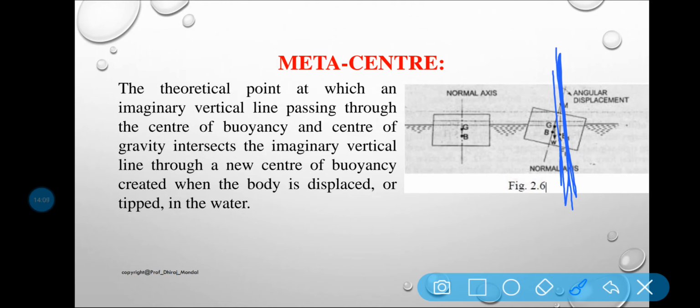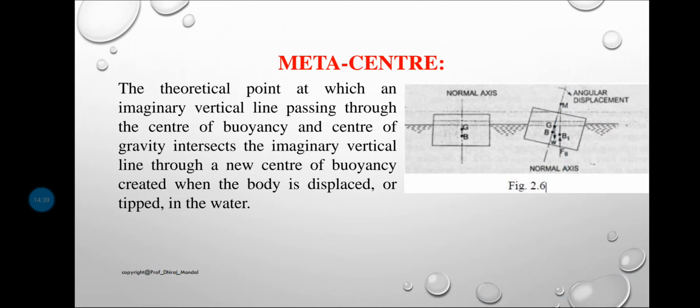Okay, so that is why the metacenter may also be defined as the point at which the line of action of the force of buoyancy will meet the normal axis. This is your normal axis. Now when it is tilted like this, you will see that the normal axis is this, and this is your metacentric height, metacenter, and this is your B1, that is, your force of buoyancy will act like this. Where the line of action of the buoyant force and the normal axis meet, that point is called your metacenter. Clear?